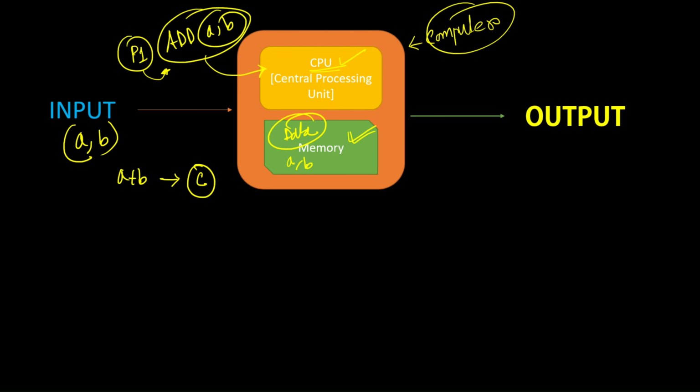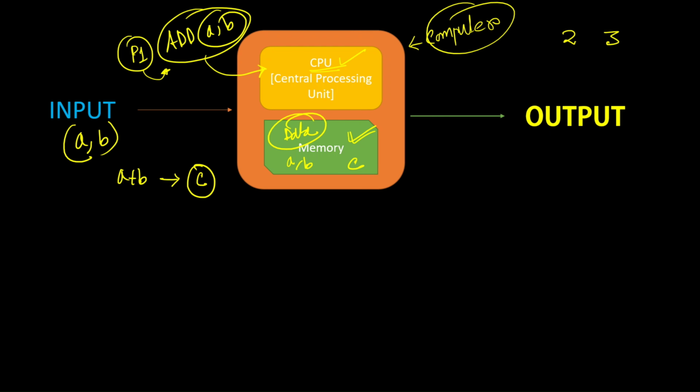You have all used calculators. You give 2, you press the plus button, you give 3, and it shows 5 on the screen of your calculator. Before it shows the 5 on the screen, it is a very general and obvious idea that the computer has to store it in its memory. If it does not store it in memory, how will it show it on the output screen? So the result C is also stored in memory.